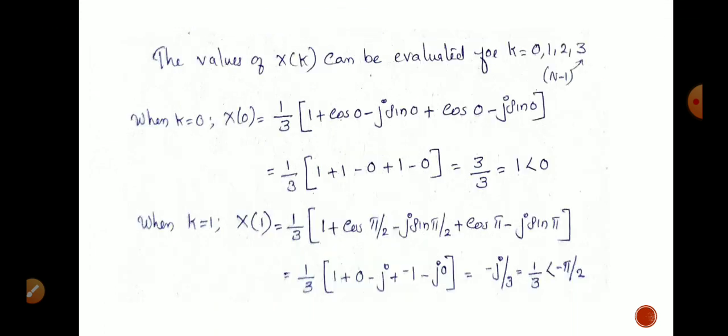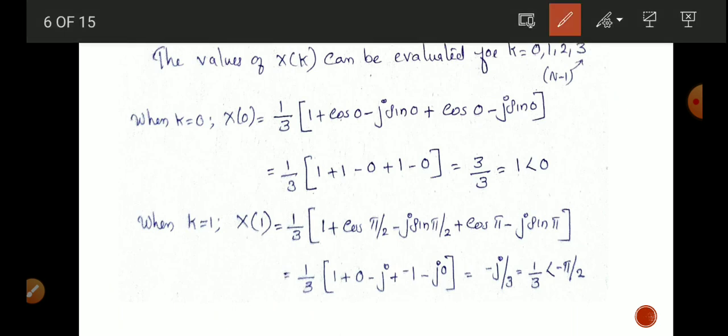So x of 0 equals 1 by 3 into 1 plus cos 0 minus j sin 0 plus cos 0 minus j sin 0, which equals 1 by 3 into 1 plus 1 minus 0 plus 1 minus 0, which equals 3 by 3, equal to 1. Here the angle equals 0, because we get the magnitude as 1 and no angle.